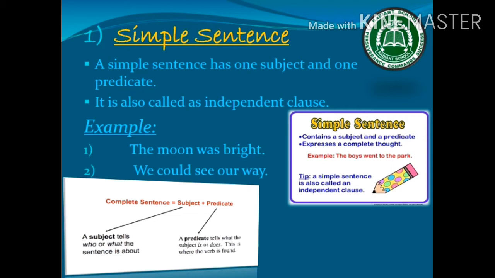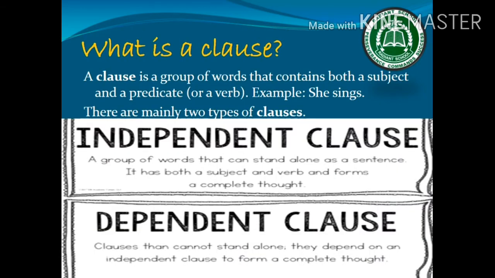Another important thing about simple sentence is it is also called an independent clause. Now it brings us to the definition of clause. A clause is a group of words that contains both a subject and a predicate or a verb. For example, she sings. So she is a subject, sings a predicate. So a clause is the smallest unit of sentence.